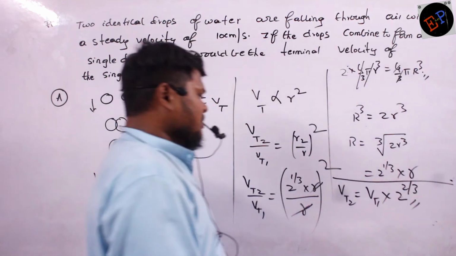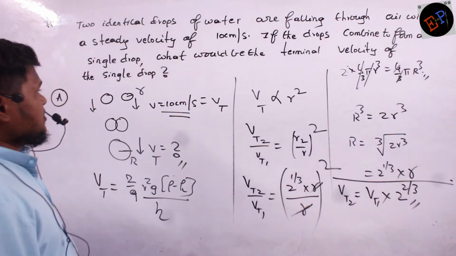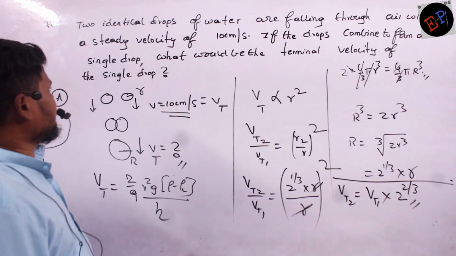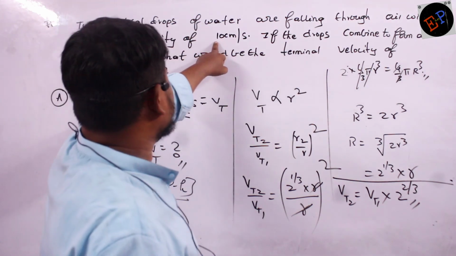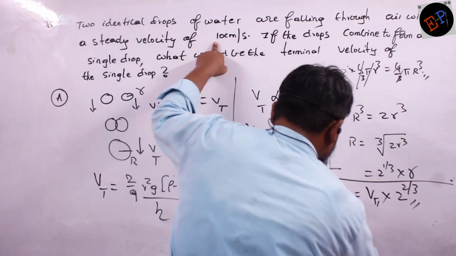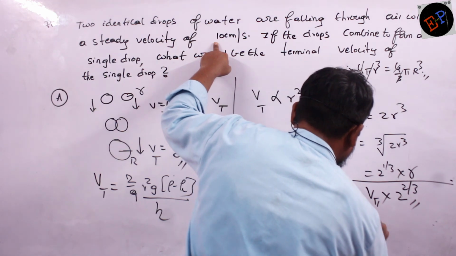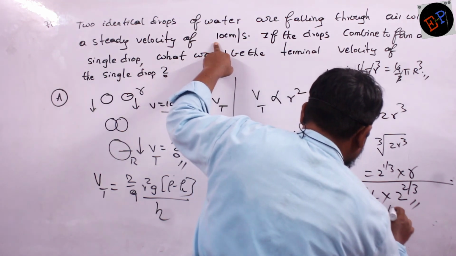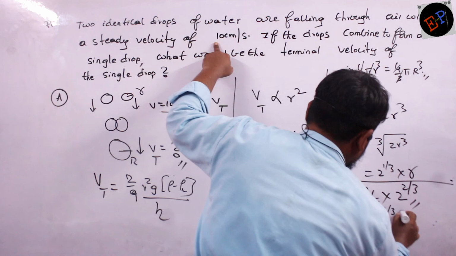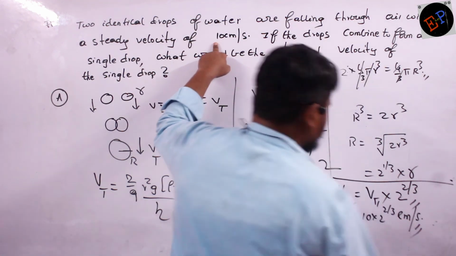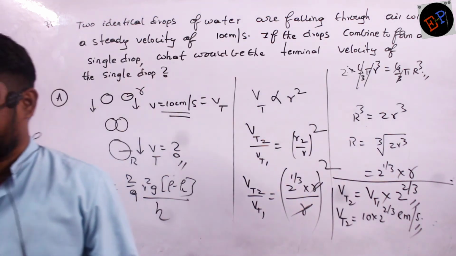That's all, no? What is the terminal velocity of first drop? 10 centimeters per second, no? So therefore Vt2 value is how much? Vt2 is equal to 10 multiplied by 2 power 2 by 3 centimeters per second. That is my answer. Understood, no?